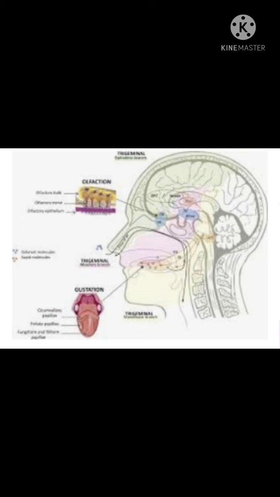Similarly, when we take food into our mouth, the taste bud sends signal to the brain. So children, you can here remember two things. Taste is recognized by the taste buds and smell is recognized by the chemoreceptors called olfactory receptors.